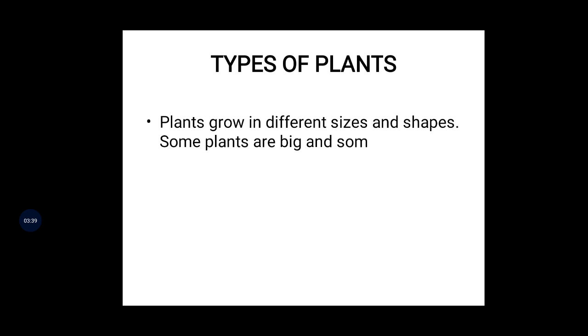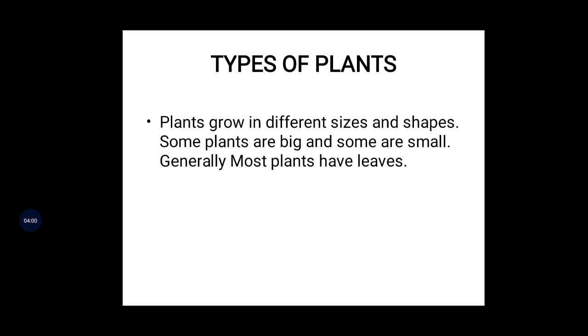Agree? Now I'll start the discussion about the plants. See that plants grow in different sizes and shapes. Some plants are big and some are small. Is it correct, what I said? So some plants grow in different sizes, and shapes also.